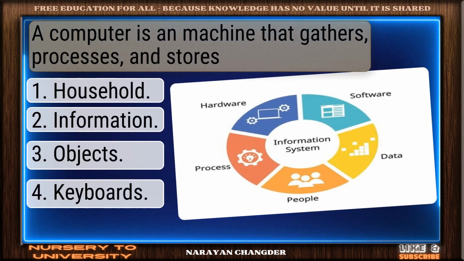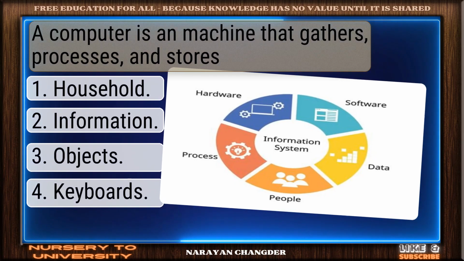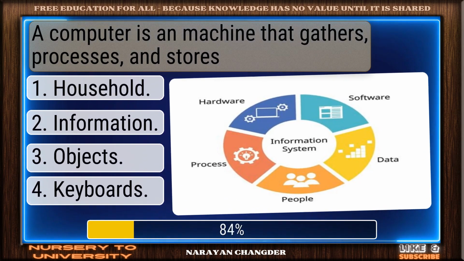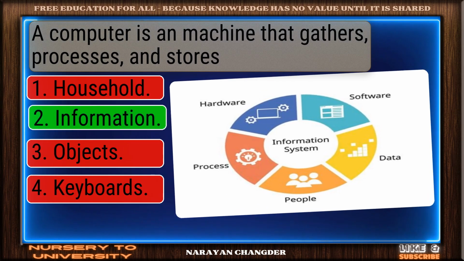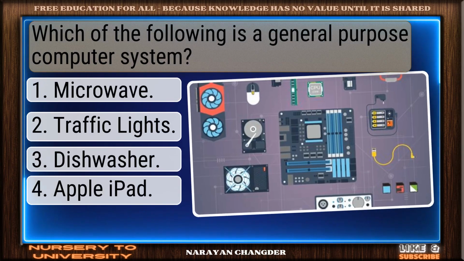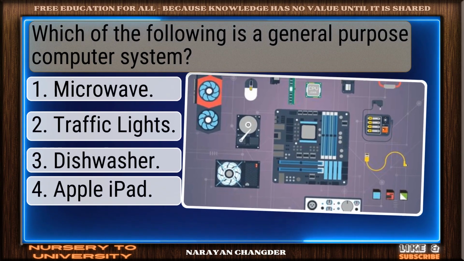A computer is a machine that gathers, processes, and stores dash. Sharp thinking. Information is right. Which of the following is a general-purpose computer system?